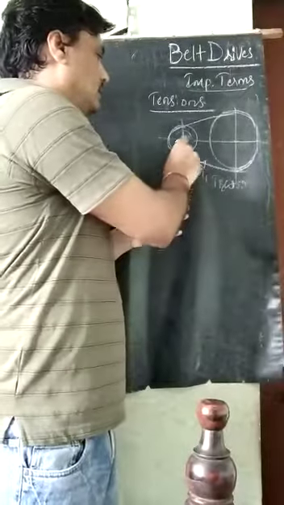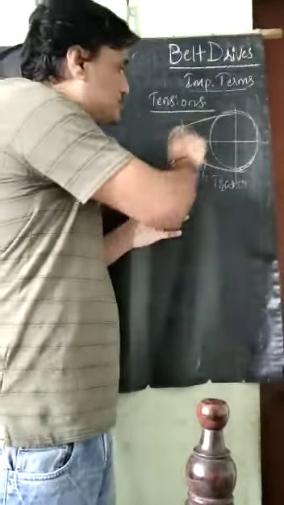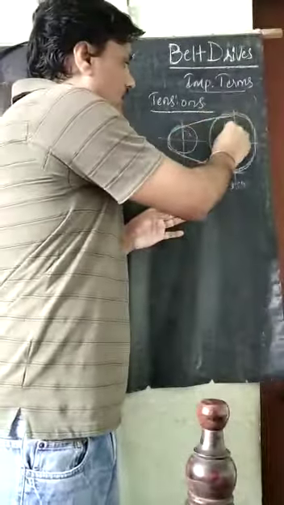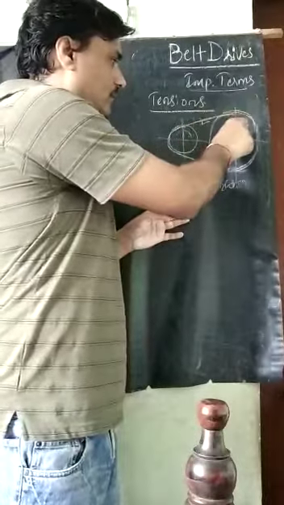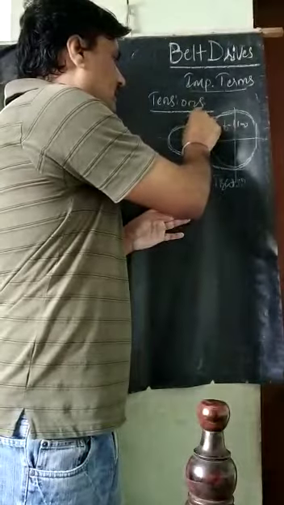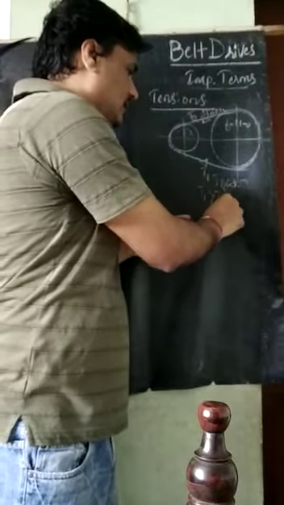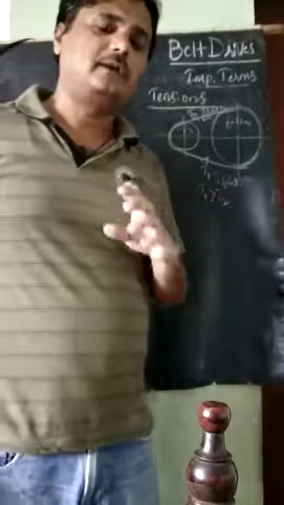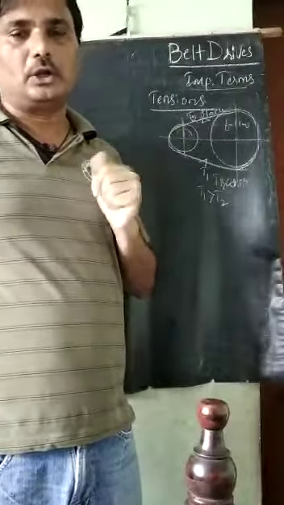So next, in the upper side, this driver will push the belt to the follower. Therefore, this upper side of the belt is under tension T2. It is called the slack side. So the tight side tension T1 is always greater than the slack side tension T2. T1 is greater than T2.